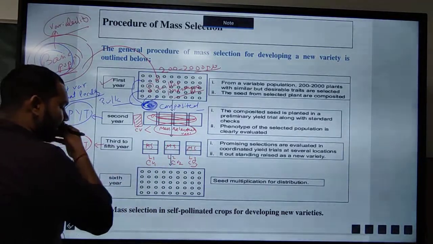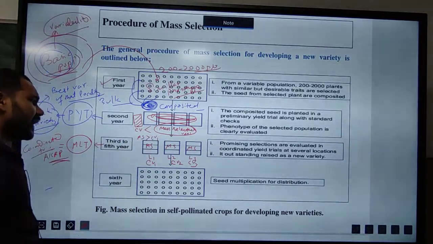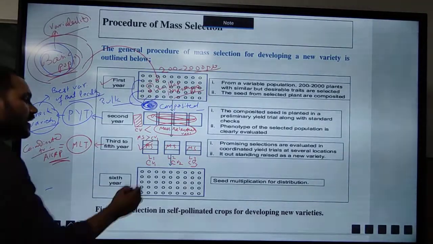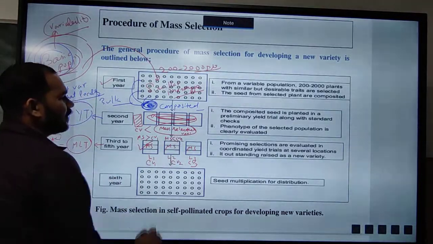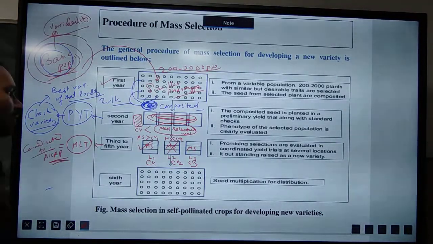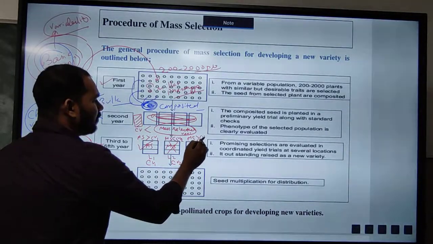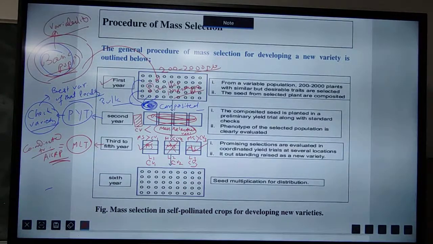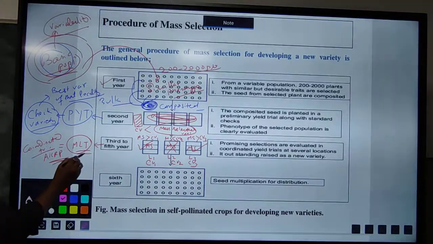In location number 1, if the mass selected variety yield is more than their check variety, then here we can grow these mass selected varieties. If the mass selected variety yield is less than the check variety of that locality region, then the mass selected variety is rejected. Again, in case of location 3, if the mass selected variety yield is more than their check variety, then it will be accepted. This multi-location yield trial, I have already told, will be carried out for 3 years.